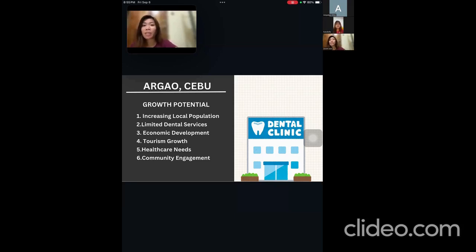And lastly, community engagement. Engaging in community health programs and education can help build a loyal patient base and increase visibility. In summary, a dental clinic in Argao can thrive by addressing the needs of a growing population, leveraging limited competition, and capitalizing on both local and tourism-related opportunities.